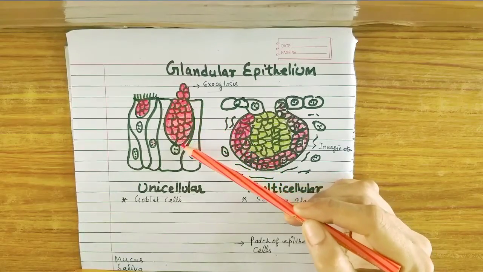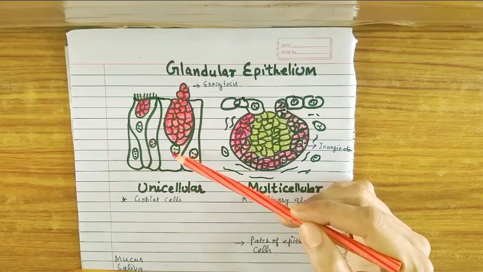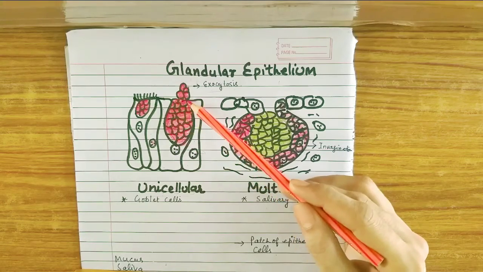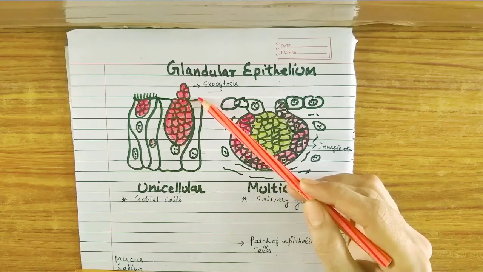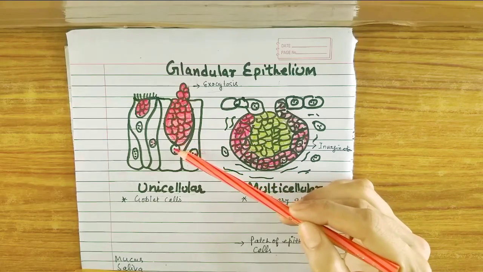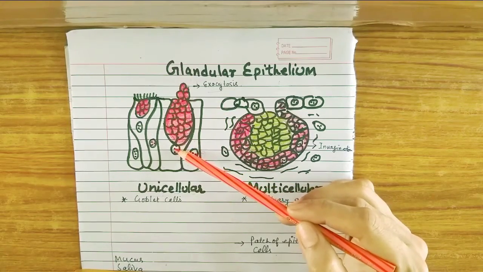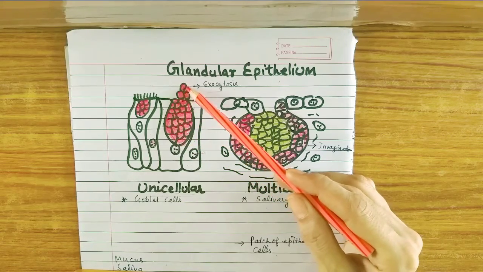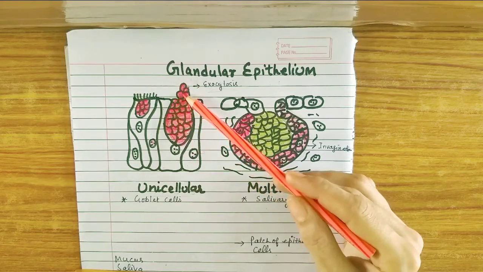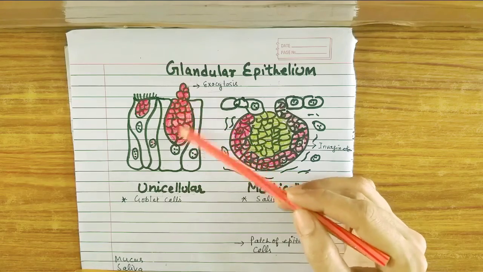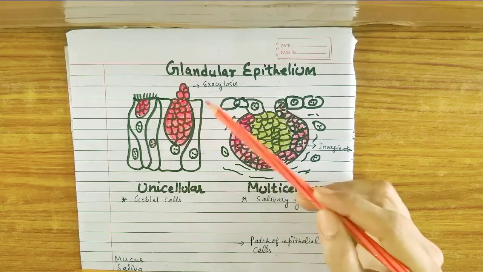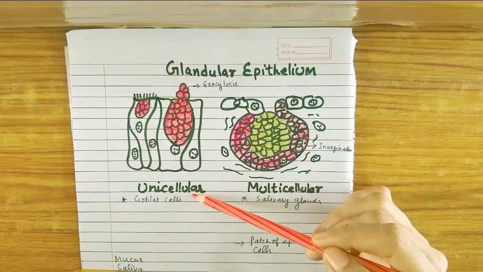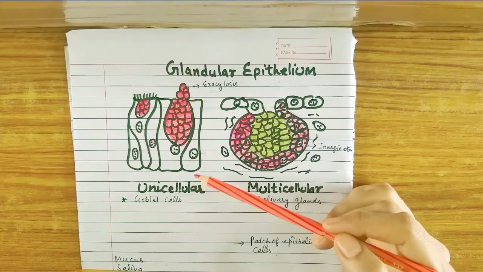When the upper surface or the membrane ruptures, the content of the vesicles will be released in this invagination, and then it will be oozed out. This oozing out of the substance from the tip of the cell is known as exocytosis.